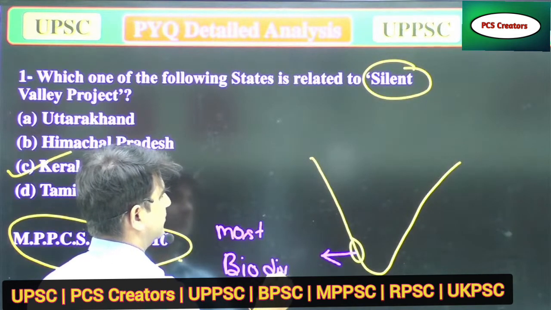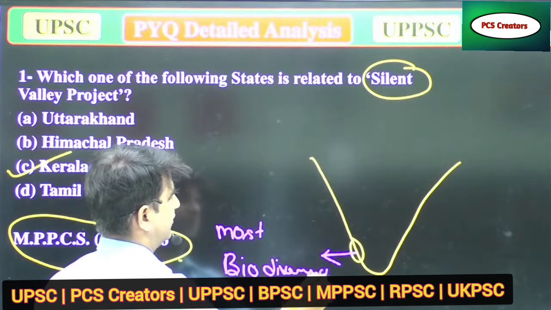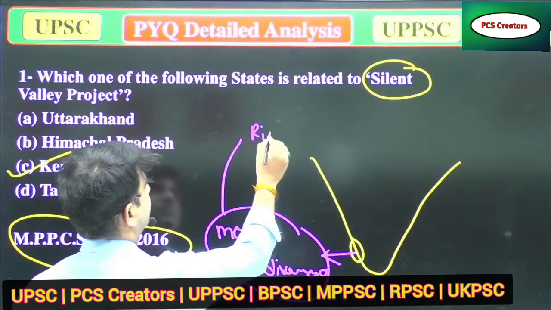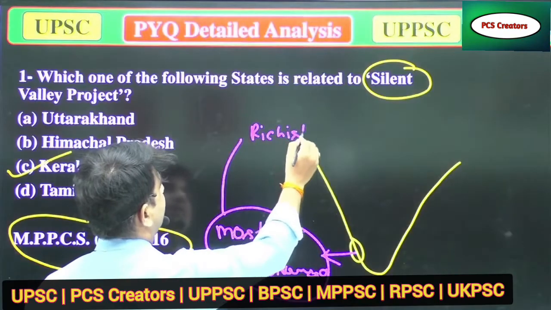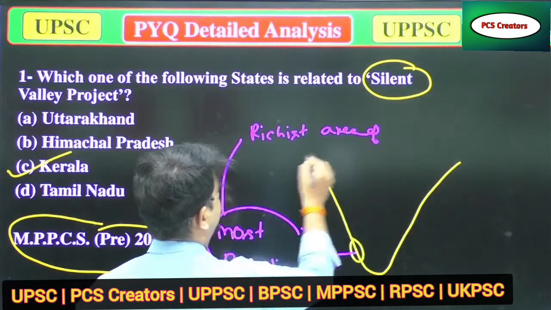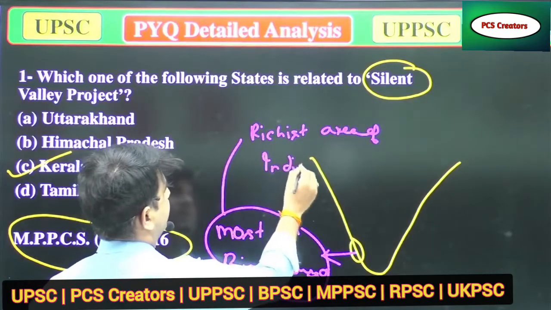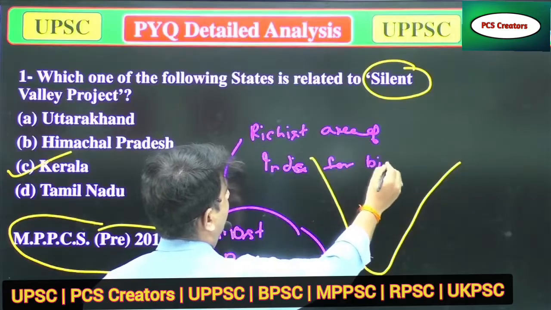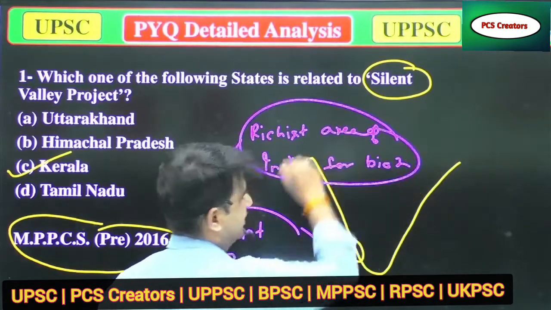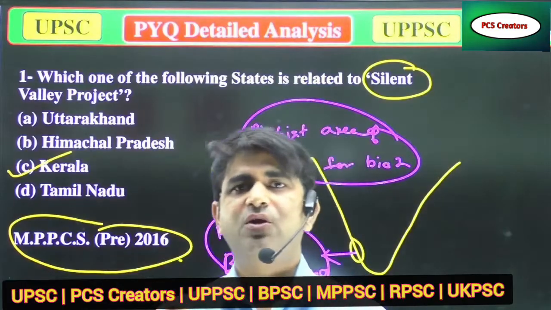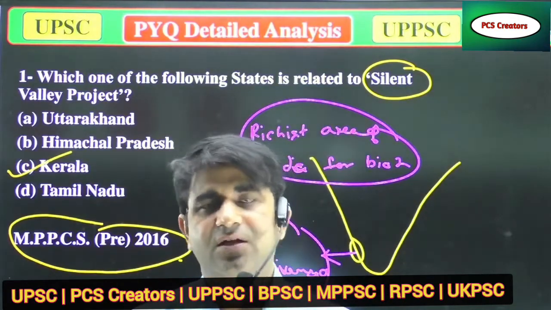It is the most biodiverse, the richest area of India for biodiversity. So when a question is asked about which areas are most biodiverse in India, you can also mention the Western Ghats, and Kerala is in the Western Ghats.